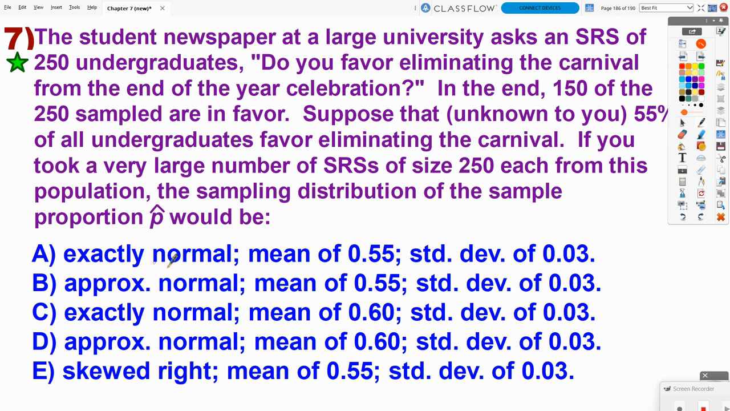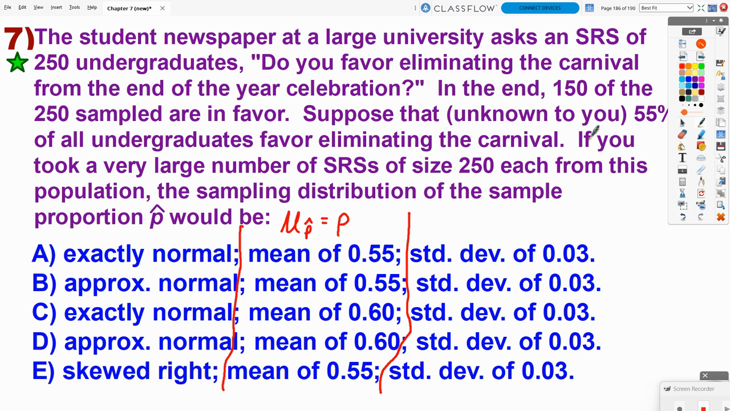So let's take a look at shape. We've got all this split down into shape, center, and spread. Let's see, what would be the easiest thing? I remember that mu sub p-hat. This formula will be given to you on the chapter test because it's given to you on the AP exam. But mu sub p-hat, the center, is really just the population proportion p.